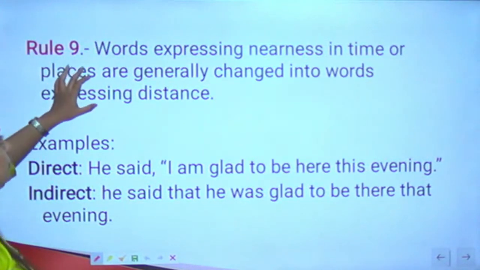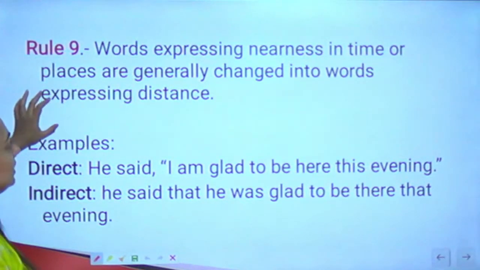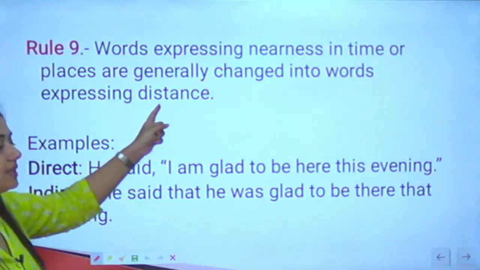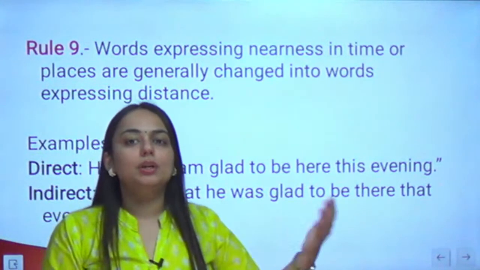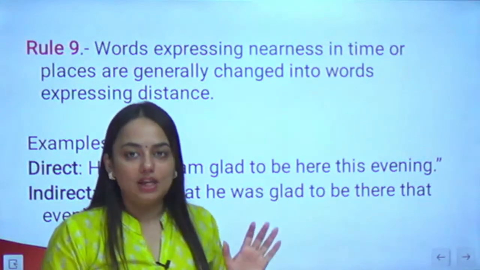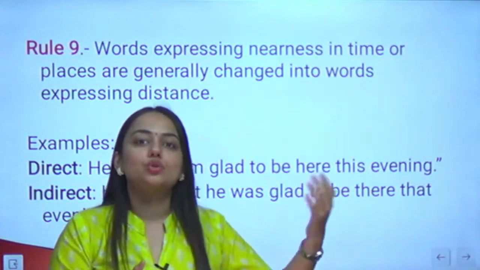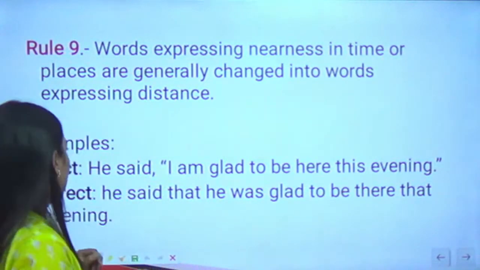Rule number 9. Words expressing nearness in time or places are generally changed into words expressing distance. Now will become then. This is one example that we came across. So all the words that show some nearness, you will use words that show some farness instead, right?